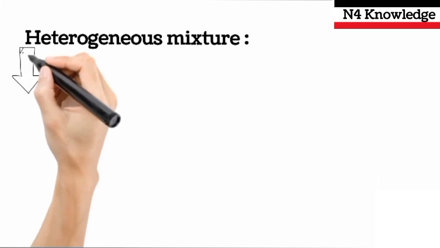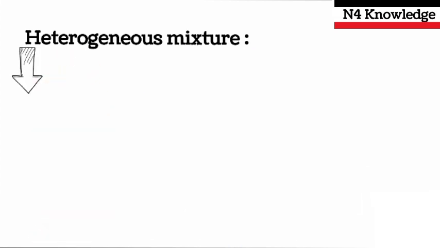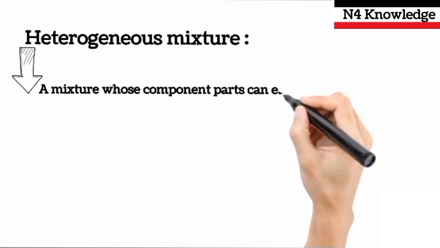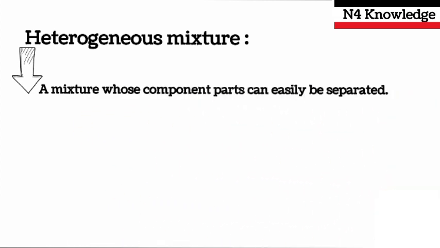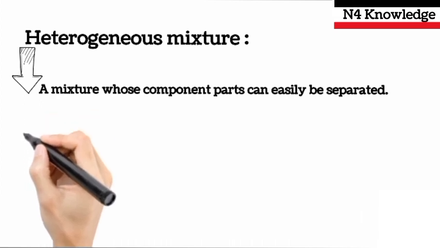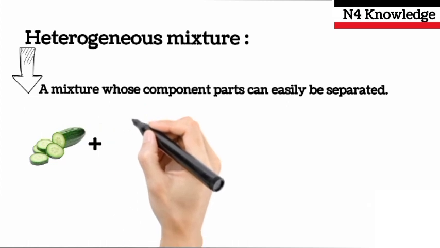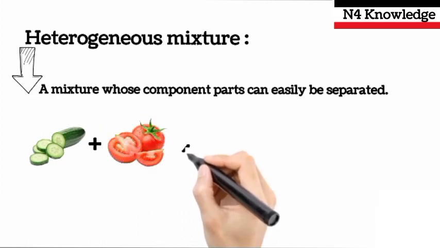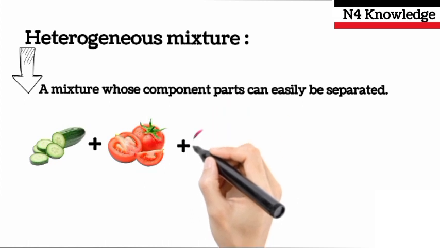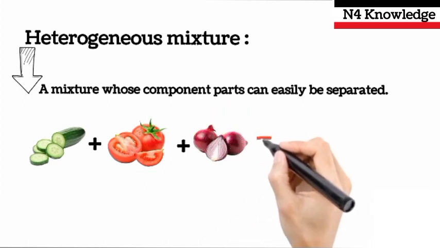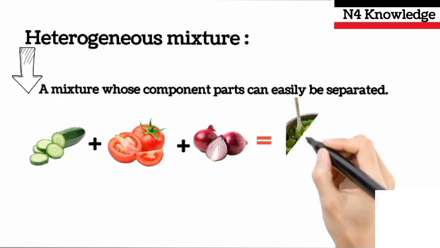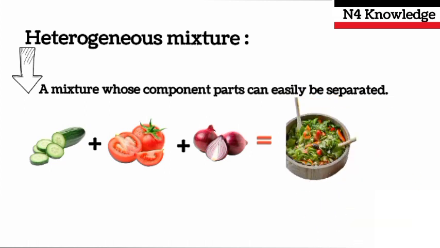Heterogeneous mixture. A mixture whose component parts can easily be separated. As in the example of suspension, when a cucumber, tomato, and onion combine together, they form a suspension in the form of salad. The components of the salad can be seen with naked eyes, and they can be separated easily.